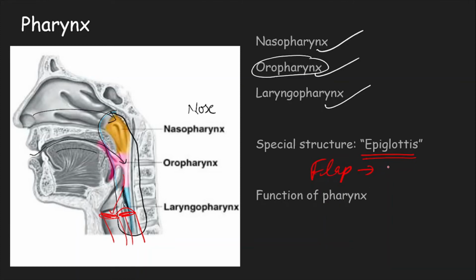I'm repeatedly telling this point, so please keep it in mind. The function of the pharynx is, again, it helps in directing the food into the esophagus or the food pipe. It serves as a common junction where the entries of the buccal cavity and the nasal cavity meet, and they are properly distributed in their respective tracts.